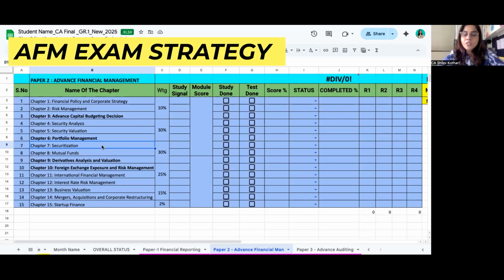MCQs may be tricky or not tricky, it's all about luck when you go for the papers. But I assure you that if you have completed the subject properly and done the practice, these 2 subjects you can easily go for exemption. So practice in such a fashion that you can get exemption in these.